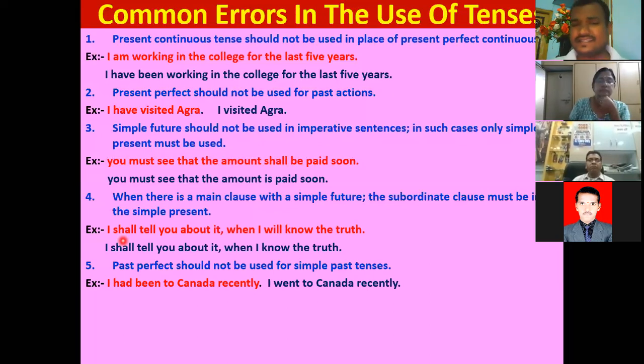"I had been to Canada recently." We should never use that. Instead, "I went to Canada recently," or "I've been to Canada recently." We don't need to say "I had been to Canada recently."